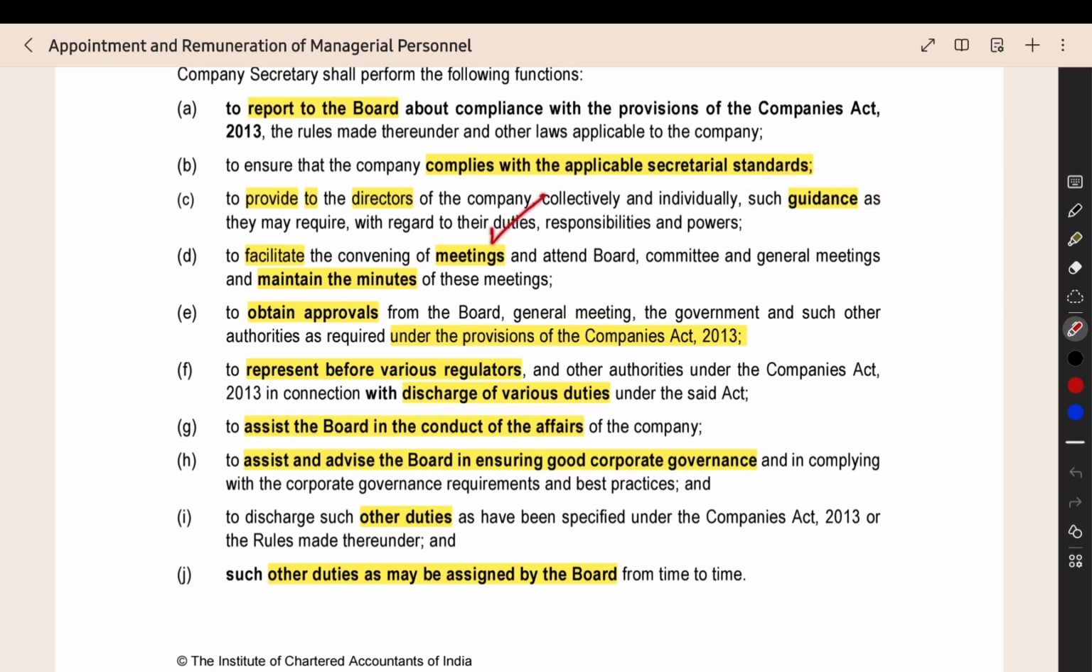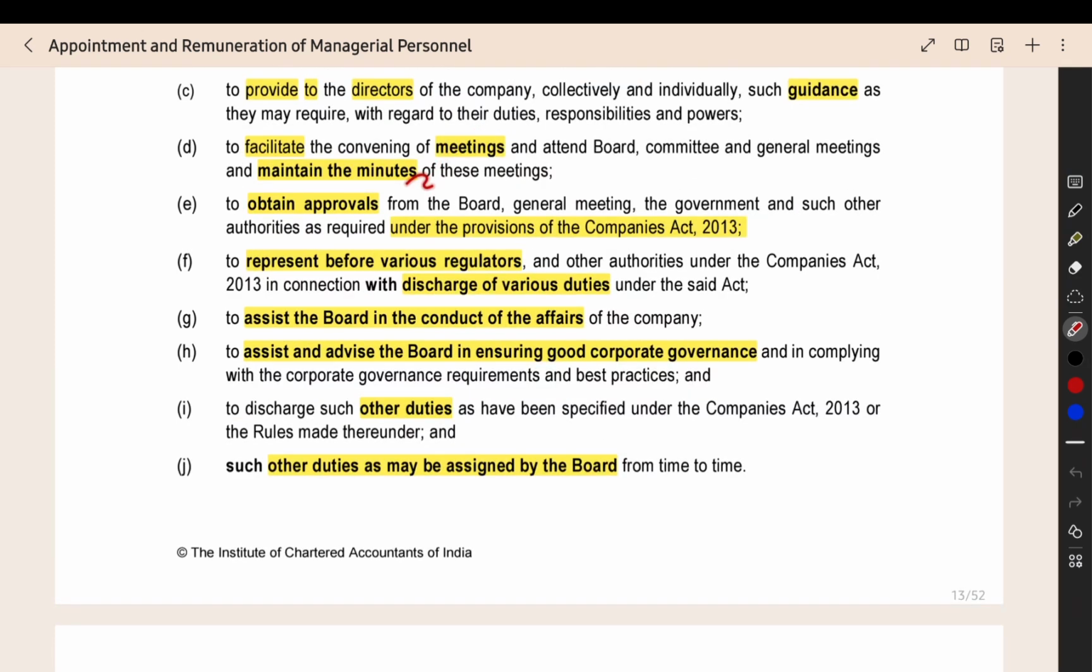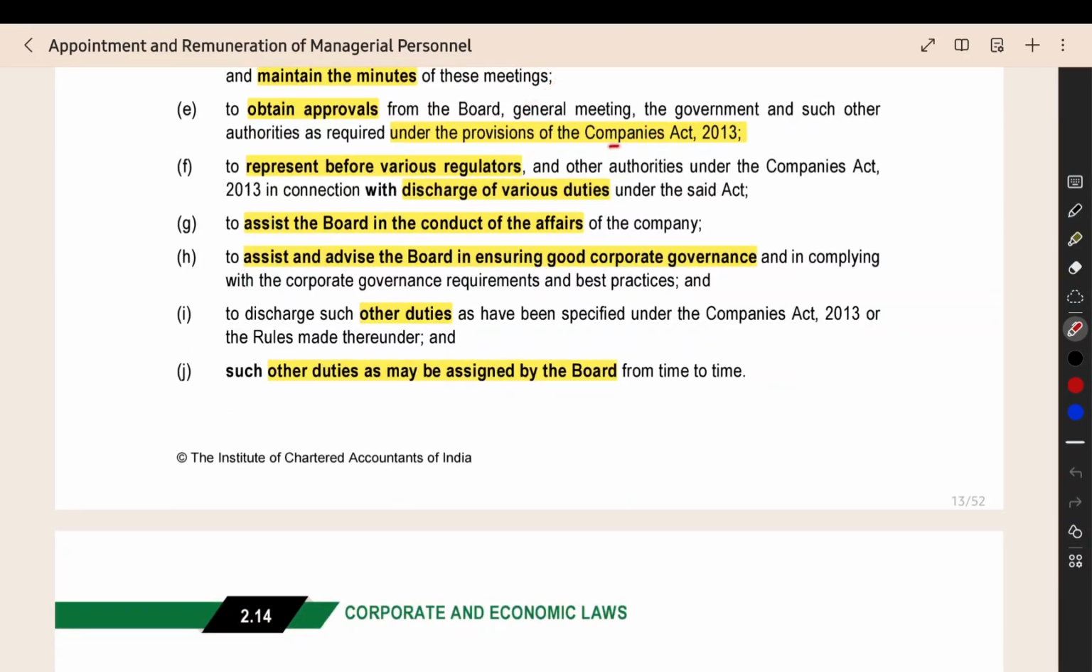They have to facilitate the meetings. They have to help the chairperson of the board to conduct the board meetings, and they have to maintain the minutes of the meetings. They have to get the approvals which are necessary from the central government or regional director or tribunal. Wherever approval is needed, they have to help in obtaining those approvals as per the Companies Act provisions. They have to represent before various regulators about the legal complaints of the company. The company secretary has to speak for the company with various regulators like RBI, SEBI, IRDA, etc.